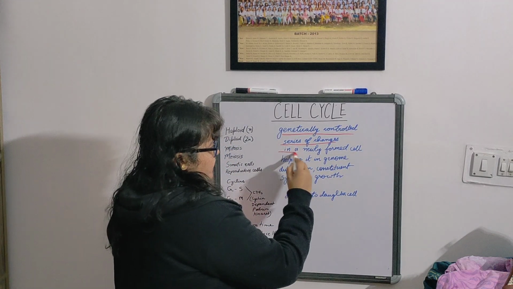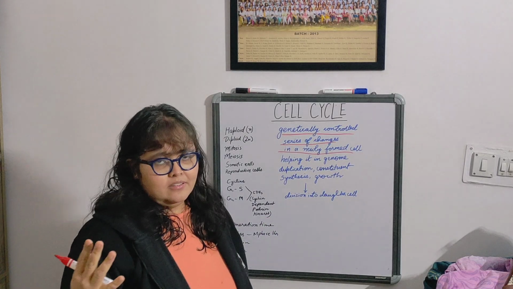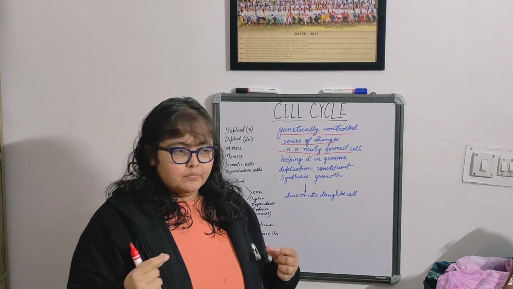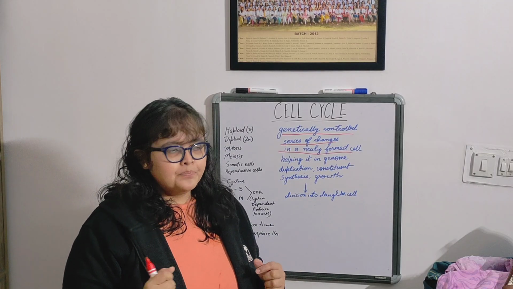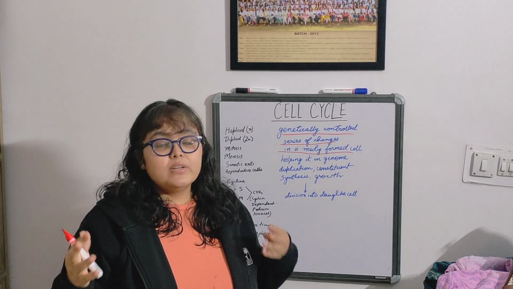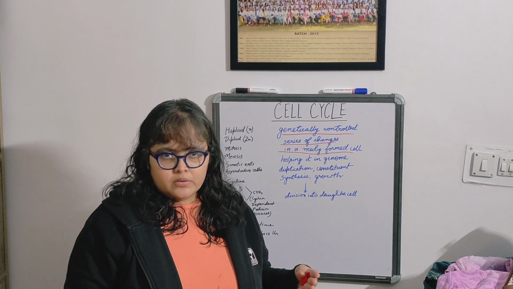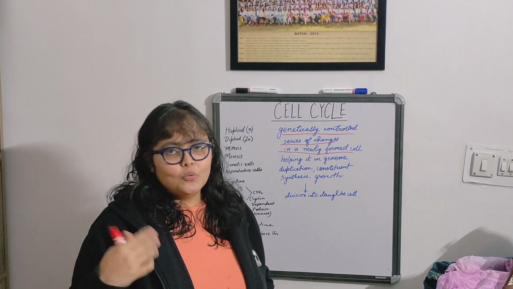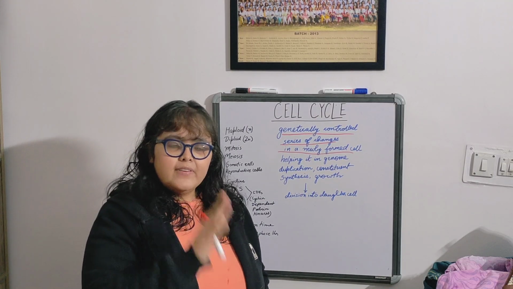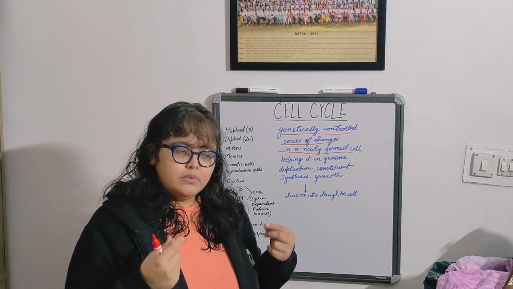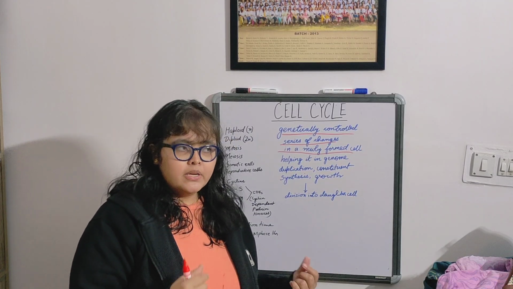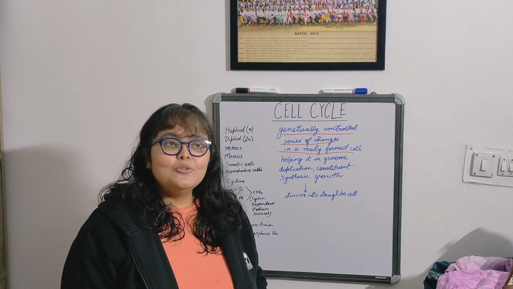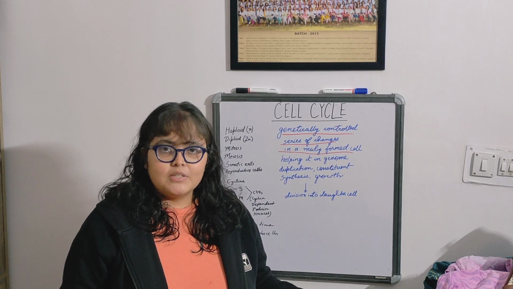In a newly formed cell, what is the fate of a cell? Let me ask you philosophically, what is the fate of a cell? See, a daughter cell has been produced. What will it now undergo? What will happen to it? Okay, so it depends on how much time it has to do its work. The fate of a cell is simple. It gets produced, that is, a daughter cell is produced. It will now start preparing for getting divided into a number of cells, two cells, in fact.